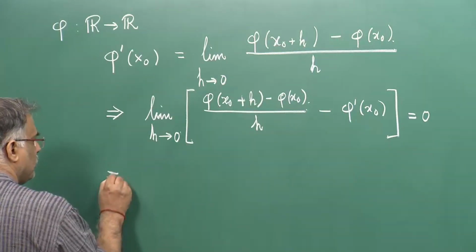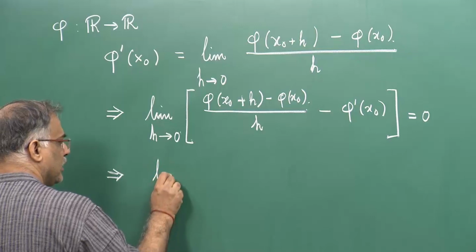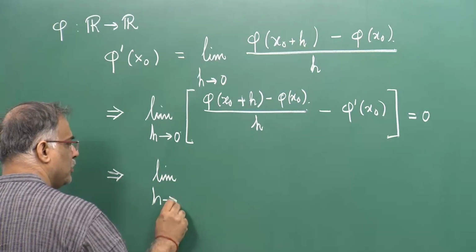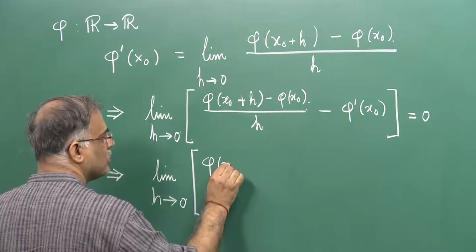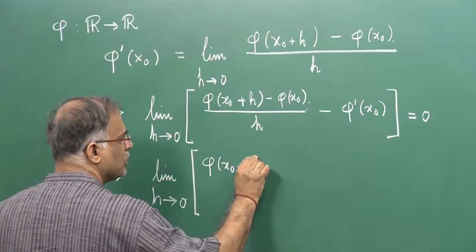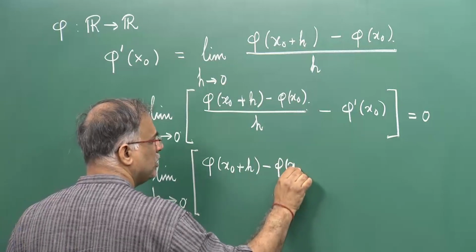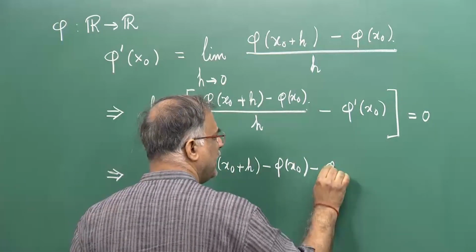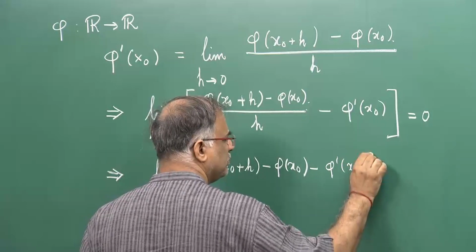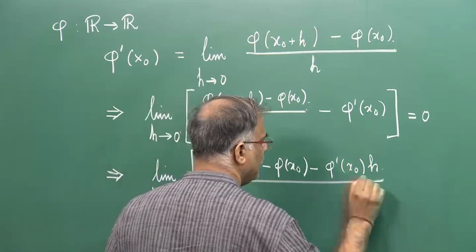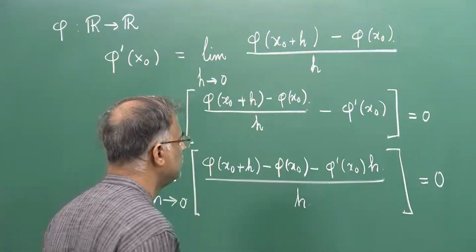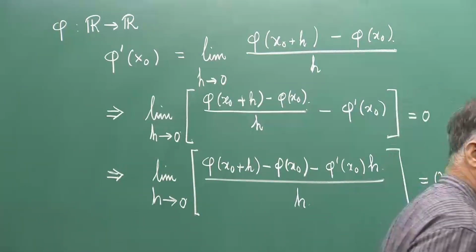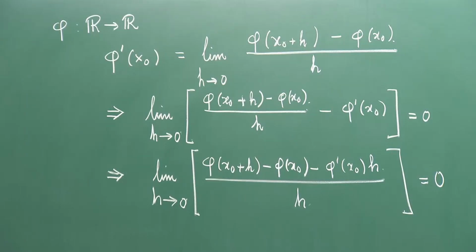Now, this also implies that limit h tends to 0 of phi of x naught plus h minus phi of x naught minus phi dash x naught h, divided by h, goes to 0. Now, what does it say? What does this story tell me? This story tells me something else.